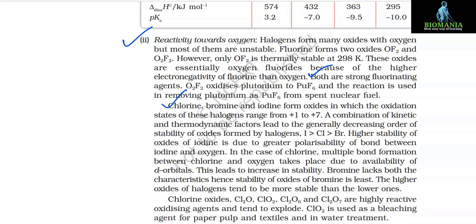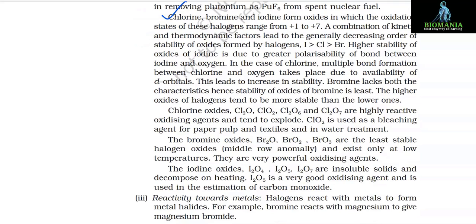Chlorine, bromine and iodine form oxides in which the oxidation states of these halogens range from +1 to +7. A combination of kinetic and thermodynamic factors leads to the generally decreasing order of stability of oxides formed by halogens: I > Cl > Br. Higher stability of oxides of iodine is due to greater polarizability of the bond between iodine and oxygen.